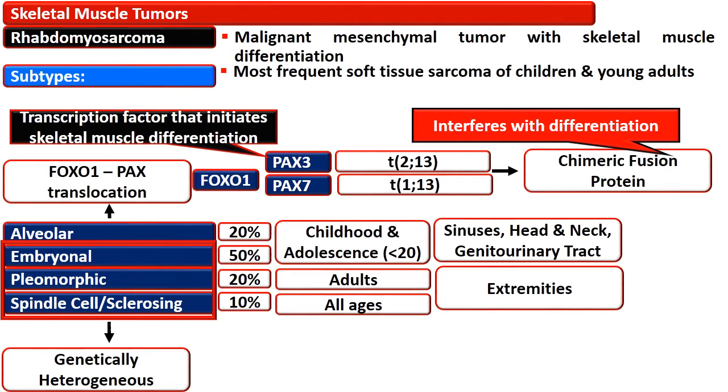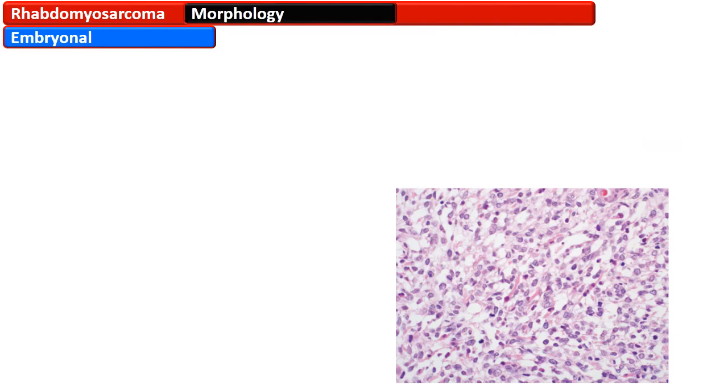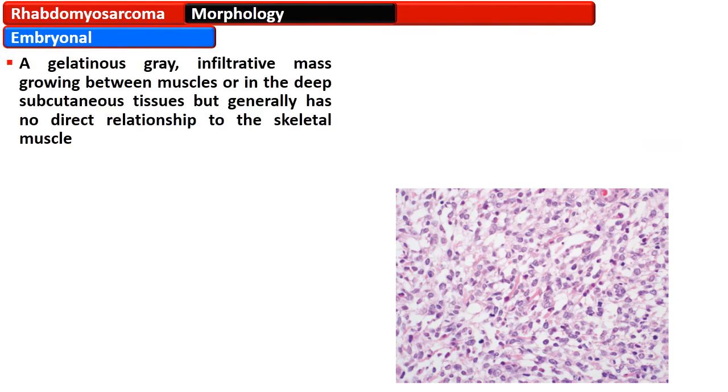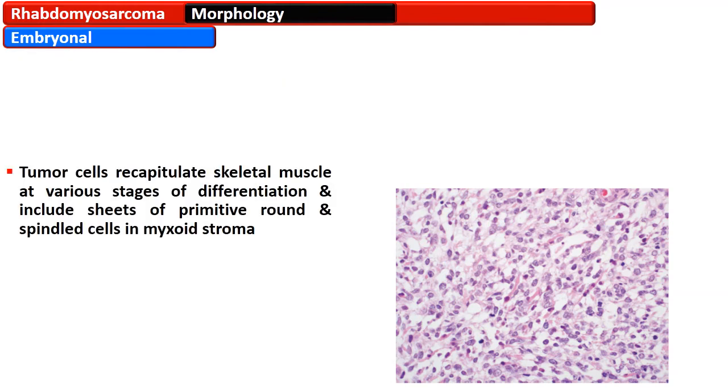Rhabdomyosarcoma is the most frequent soft tissue sarcoma of children and young adults. The embryonal rhabdomyosarcoma on gross appearance is a gray gelatinous infiltrative mass that grows between the muscle or in the deep subcutaneous tissue, but it has no direct relationship to the skeletal muscle.